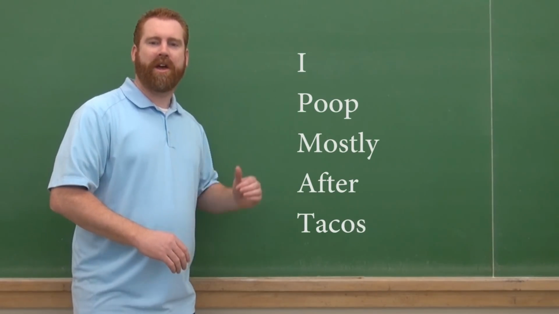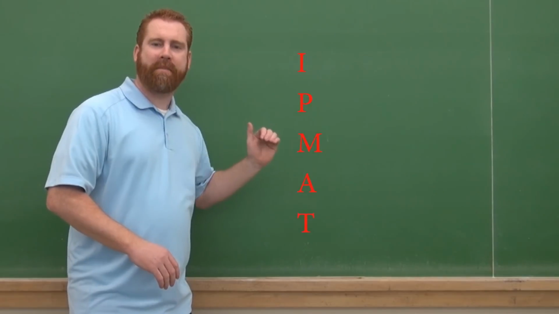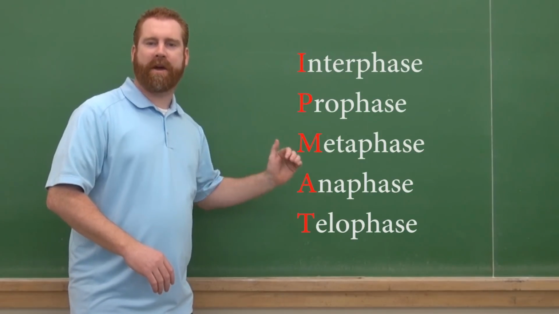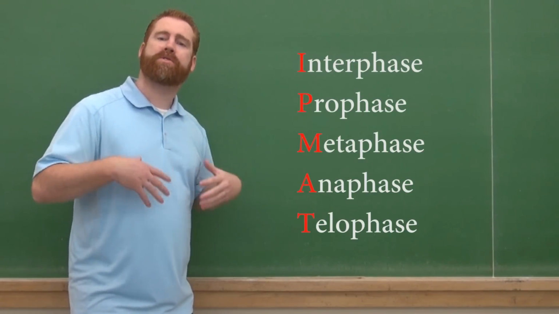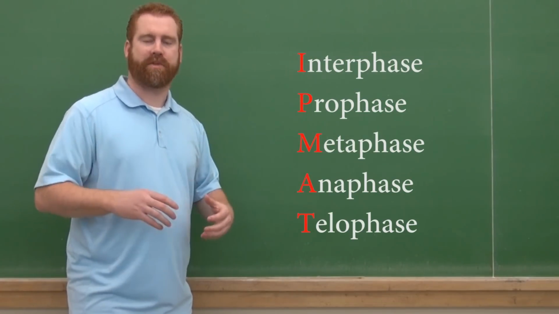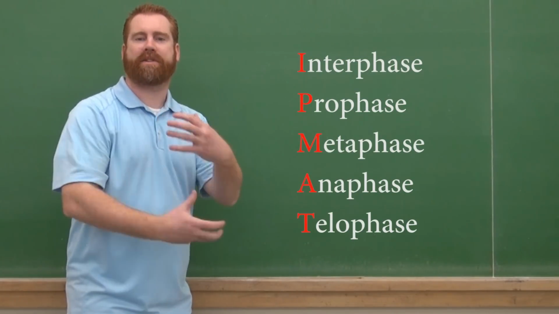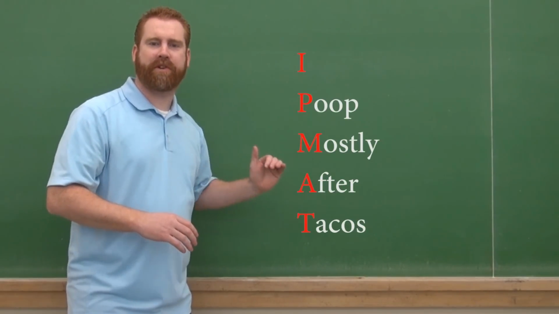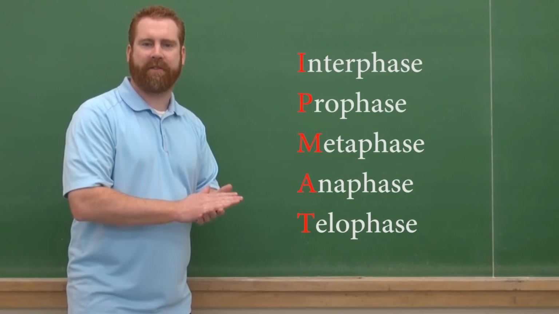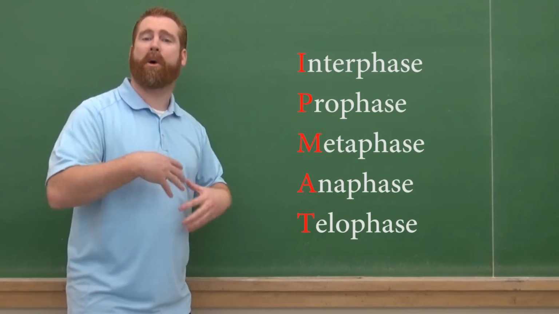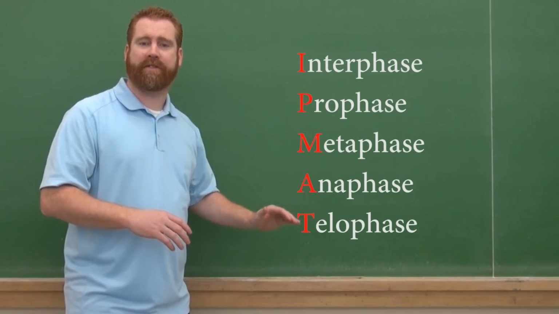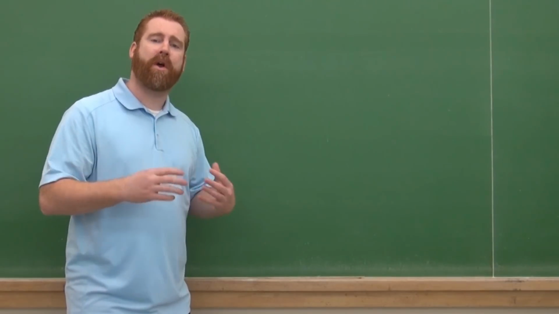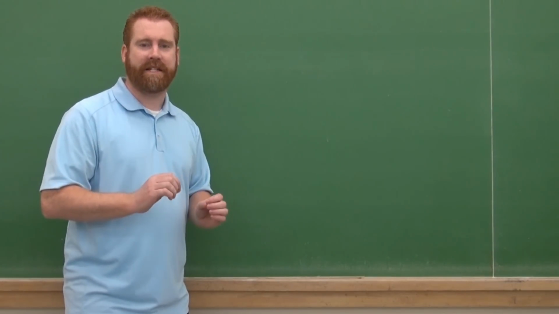If we change that, we'll see that IPMAT: interphase, prophase, metaphase, anaphase, telophase. Those are the phases of the process of mitosis, which is the name we give to how a cell goes through and divides. So, IPMAT, I poop mostly after tacos: interphase, prophase, metaphase, anaphase, telophase. That's what we're going to use to help us remember the order of the phases of mitosis. Let's look at what's going on in each of these phases in detail.